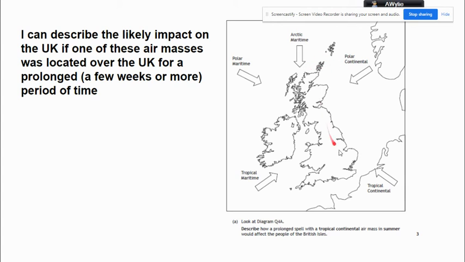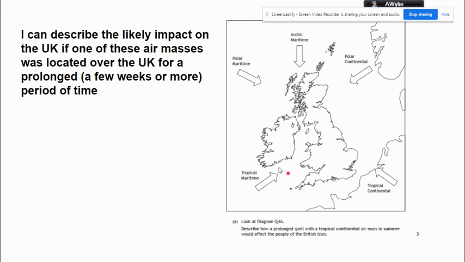So if we have a quick look, tropical continental is an air mass which comes from Africa, and that is an equatorial region, and it's a continent, it's land. So this is a very hot air mass. It's also very dry, with low levels of humidity. And it comes from the Sahara or Northern Africa.